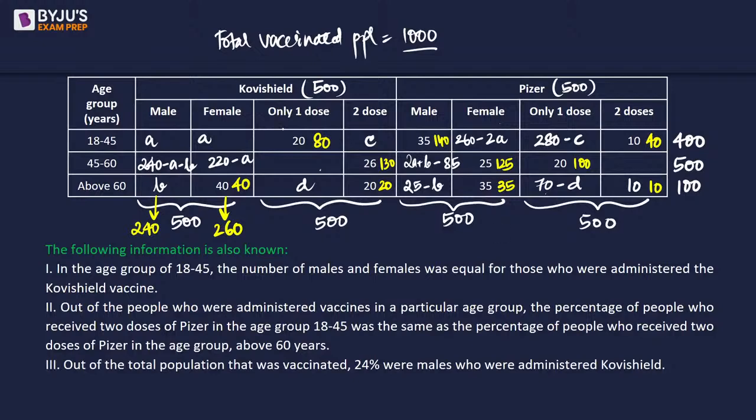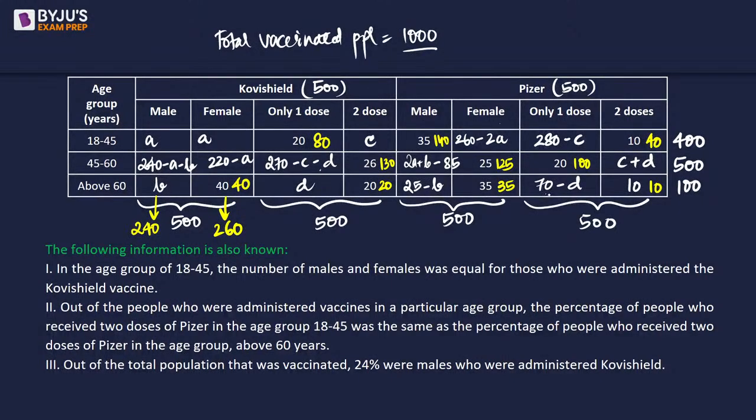Now, if I look at the sum of all the numbers in Covishield 1 dose and 2 dose, it should add up to give us 500. Right now, they add up to give us 230. So we need 270 minus C minus D. Similarly, if I look at Pfizer, the sum should be 500, out of which we already have 450 and 500. So this should be simply C plus D.